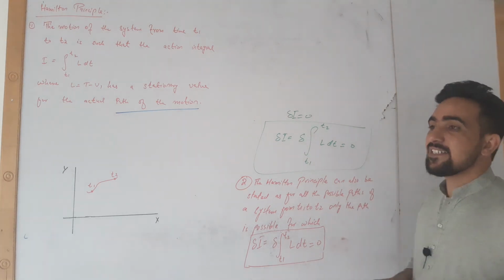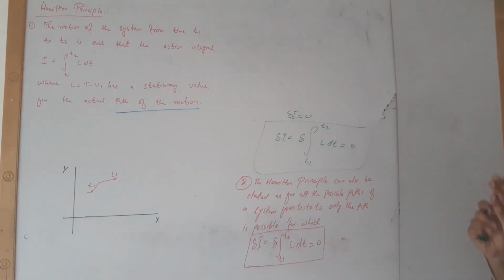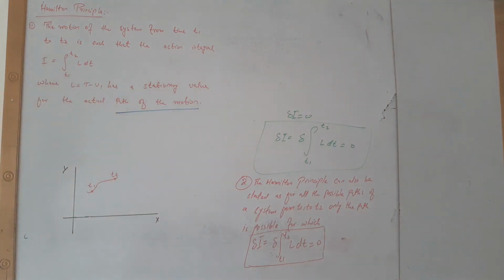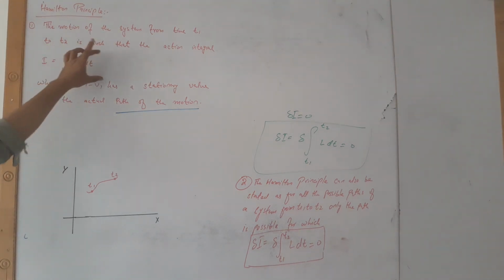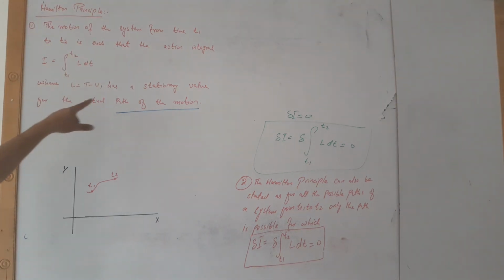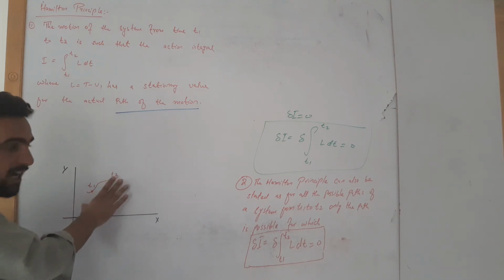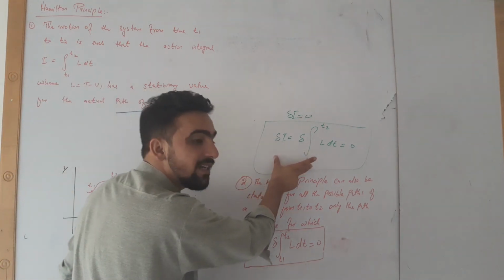We can generalize the Hamilton principle in two statements. Statement number 1 states that the motion of a system from T1 to T2 is such that the action integral, that is given by this, where L is the Lagrangian, has a stationary value for the actual path of motion, or simply a system will only choose that path for which this integral is 0.